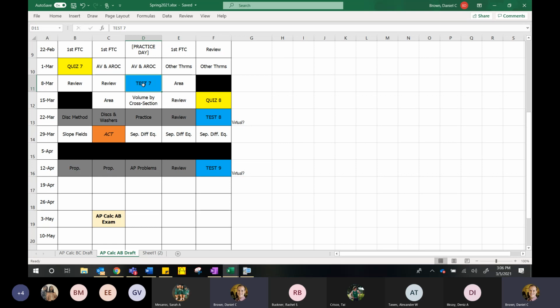I don't know anything more than that, but we were told that some of the days that are shaded gray would be virtual. My plan is to finish teaching everything that Friday after spring break, and then we would have 2 solid weeks plus a day to review for the AP exam. In all honesty, if I end up having to push that test back to that following Wednesday, a week and a half is honestly enough time to review for the AP exam. I'm not big on needing 4 weeks to review because that's just excessive. And we'll be doing plenty of review as we get closer and closer to the AP exam.